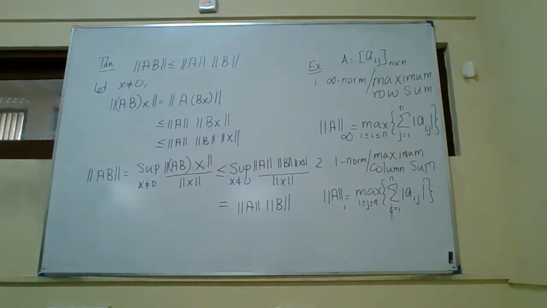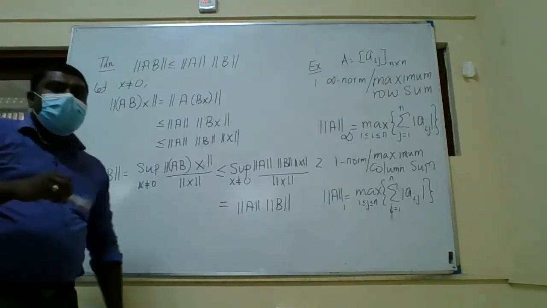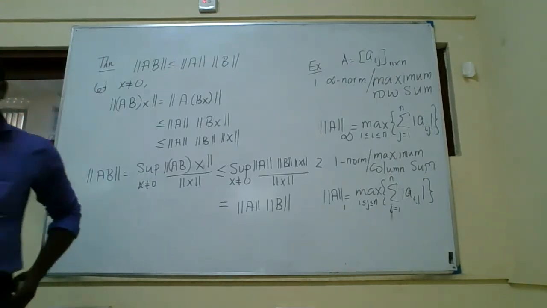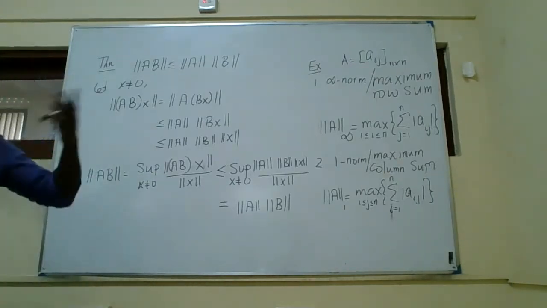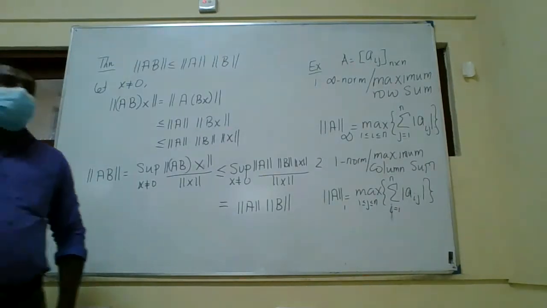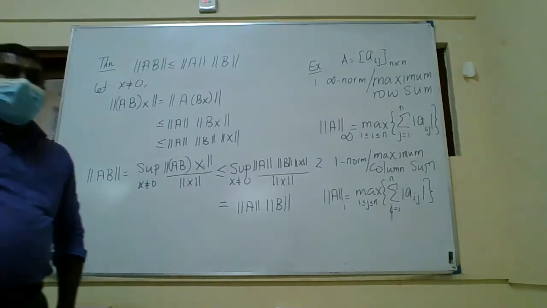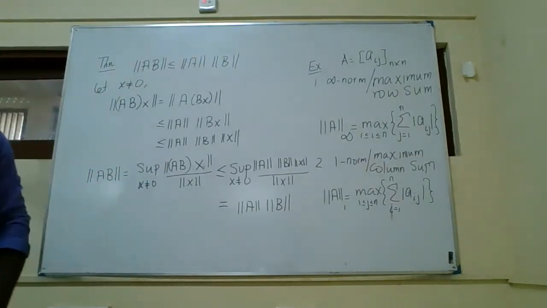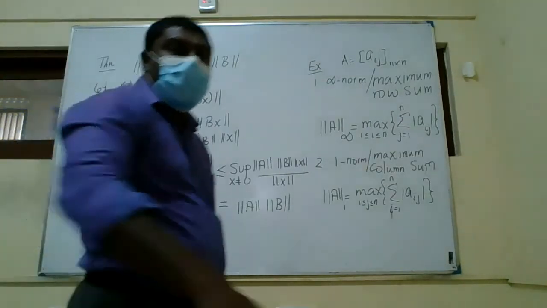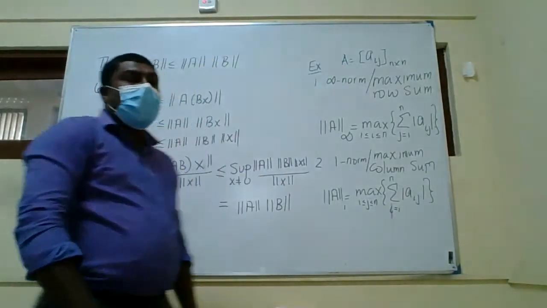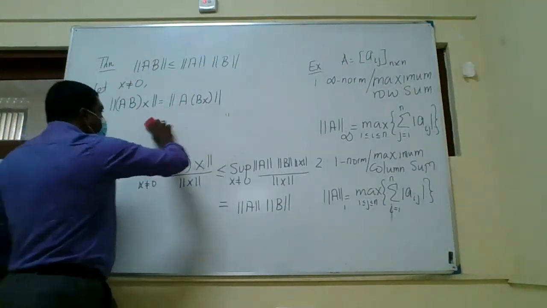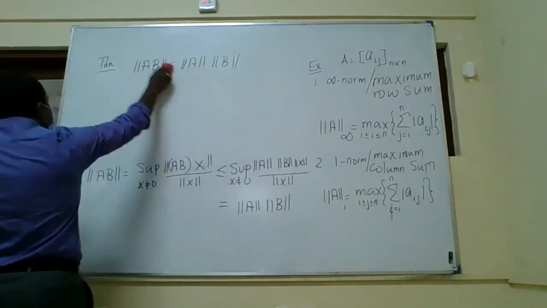We are not going to define the L2 norm or 2 norm here. That is the spectral norm, which is defined in a different way. So here we will define only two things: the row sum norm and the column sum norm. We are not going to prove that these are norms, but we are going to see an example where we compute these norms.